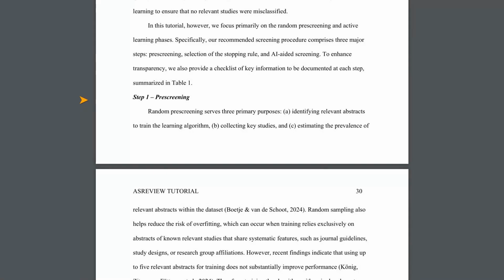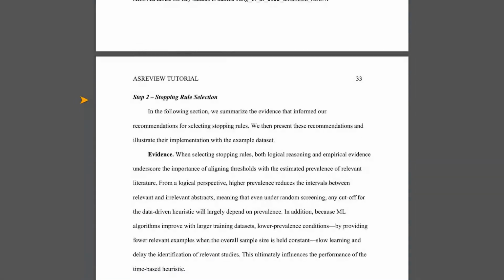Once you've set your rules, you move on to the main AI-aided screening. Here, you switch ASReview to its smart mode. It uses the Lars algorithm we talked about and presents abstracts based on its prediction of relevance. You keep screening, making sure to very carefully label each abstract. The tool will automatically stop once your chosen stopping rules are met.